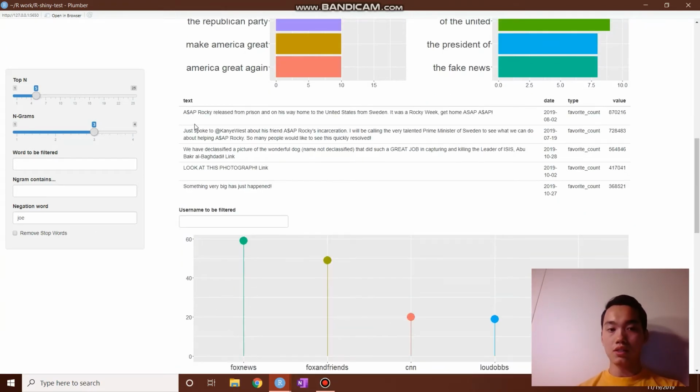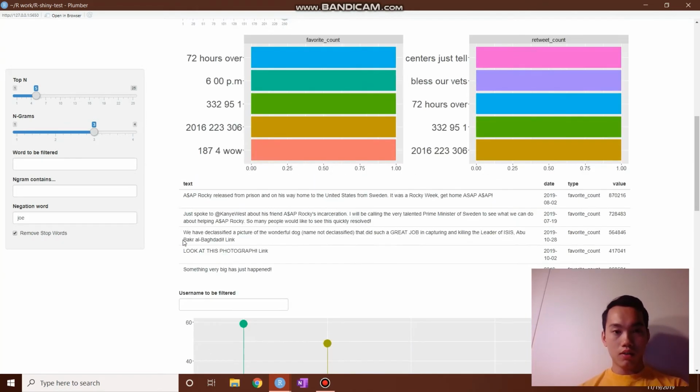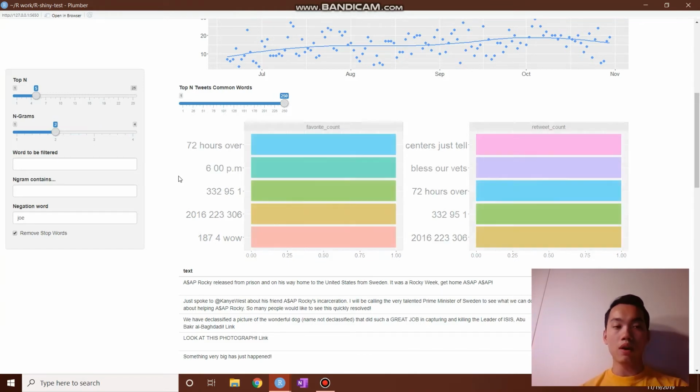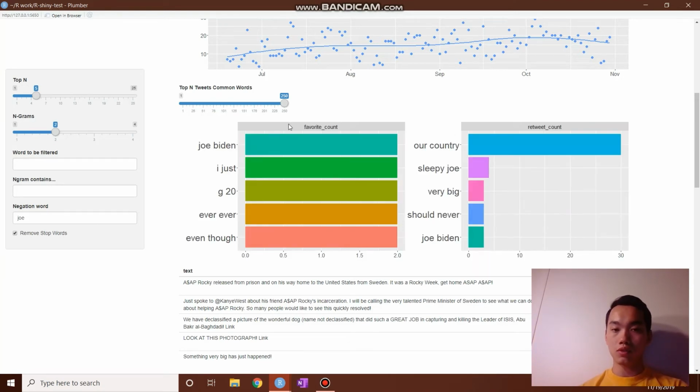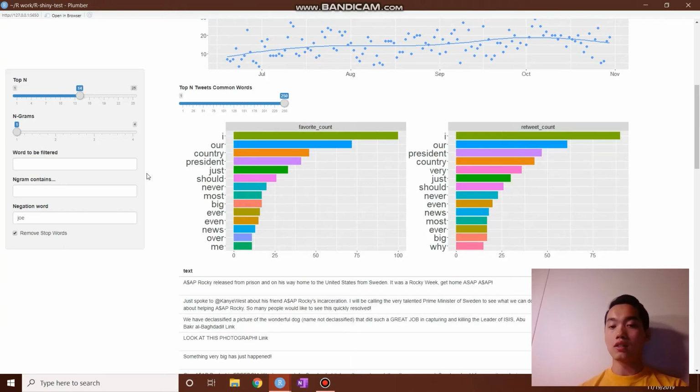And right here, you can see just the top 5 favorite tweets. Additionally, we can use remove stop words. However, it's not as useful for this right now. Maybe we might find bigrams to be a little bit more useful. So Joe Biden still is pretty high, so I wouldn't put any merit to this analysis right now. Maybe a general bag of words would be better. Again, not the greatest, so we can't really gain too many insights from this right now. Maybe there's something here, but I'm not really sure at this moment.